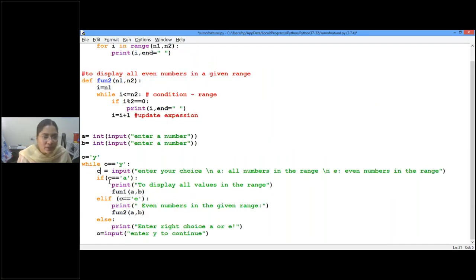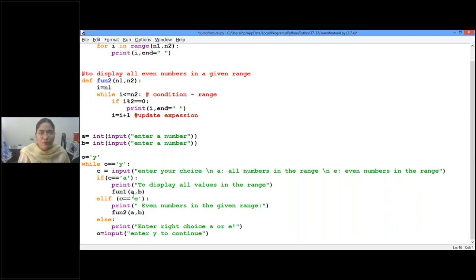So A value, it is matching with C, isn't it? So this C value is A and that is matching with this A. So both are equal. When both are equal, then we'll have a display to display all values in the range. Then fun1 is called, is invoked. Children, are you following? So fun1 with the parameter A and B.